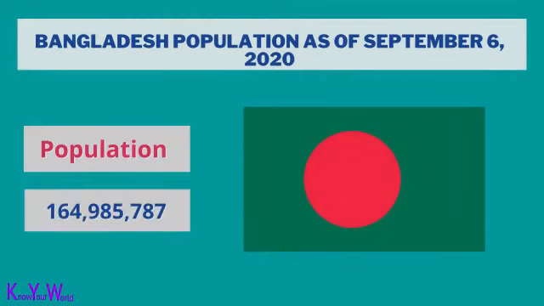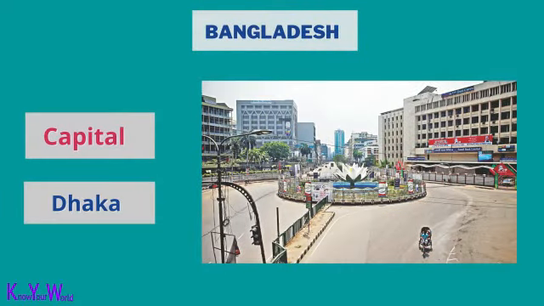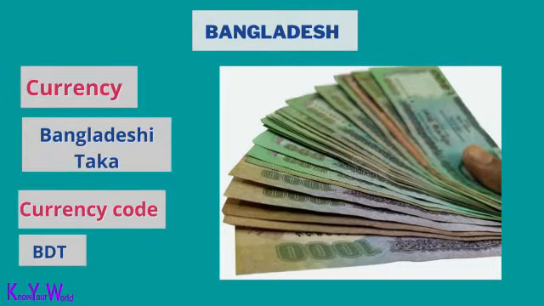Bangladesh population is 164,689,383. The capital of Bangladesh is Dhaka. The name of the Bangladeshi currency is Bangladeshi Taka. The ISO currency code is BDT.